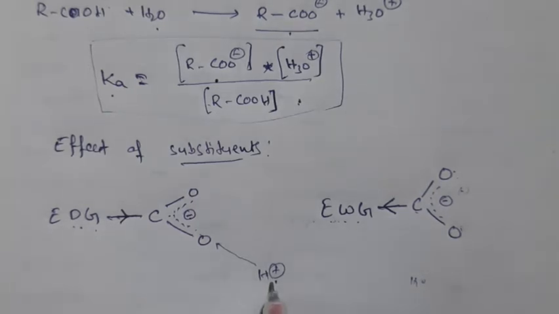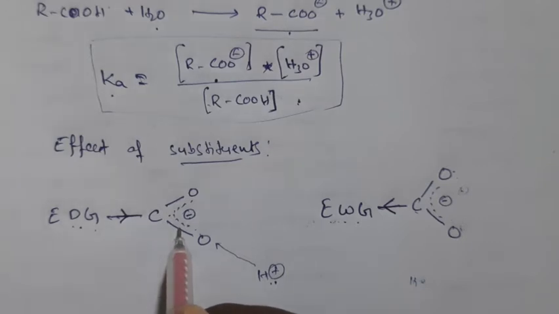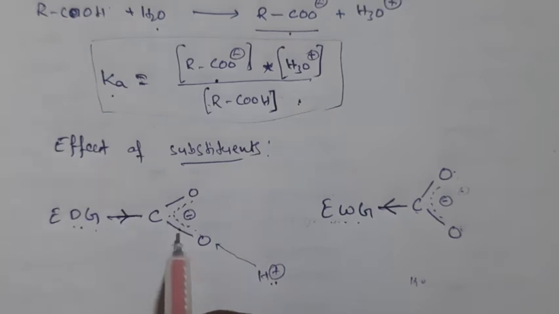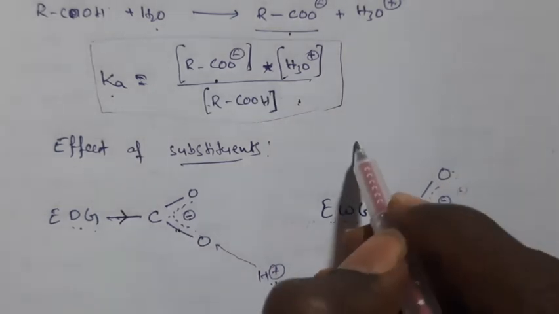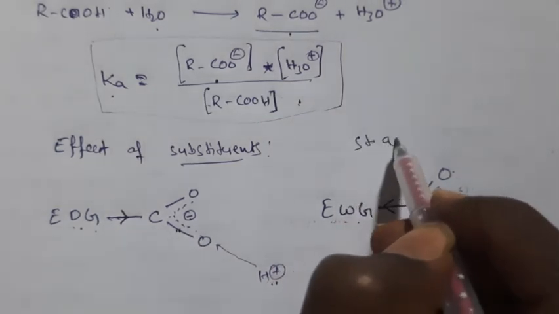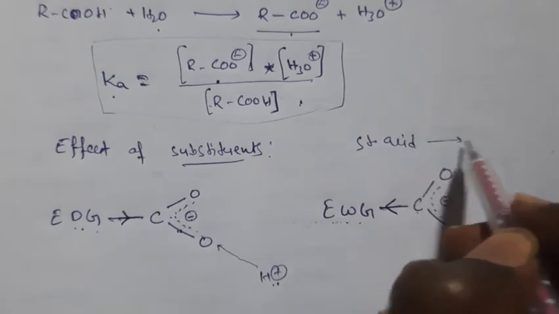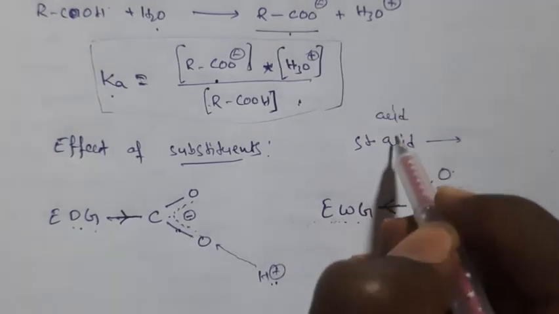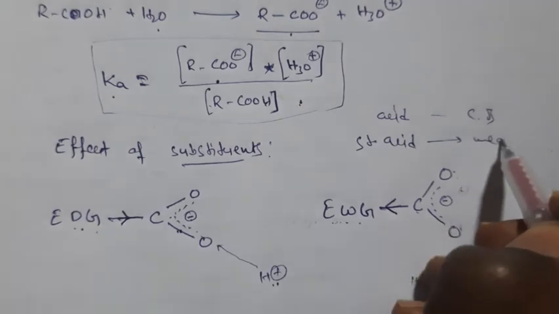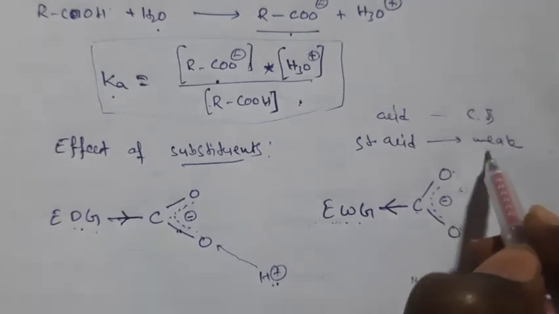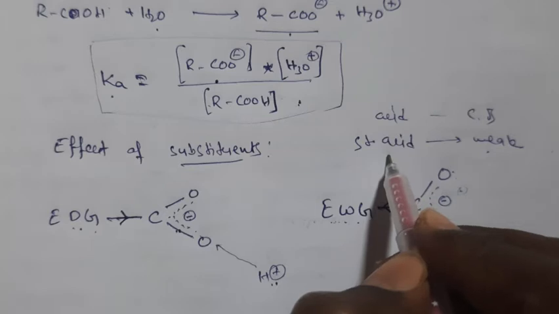So that means it is a strong base, strong conjugate base, right? So if this is a strong conjugate base, obviously it becomes a weak acid. And you know the other one, if we have a strong acid, its conjugate base is weak. If we have a strong conjugate base, its acid is weak.